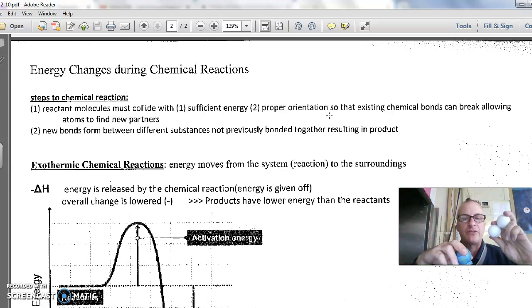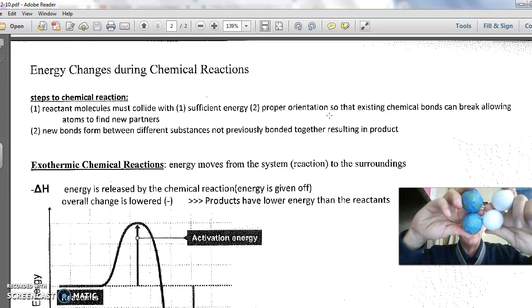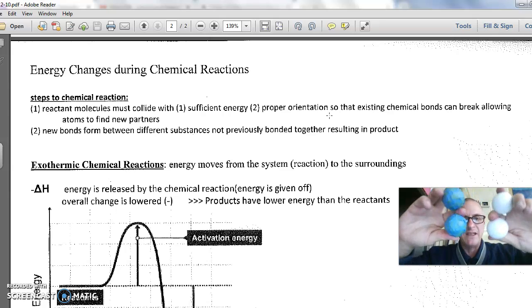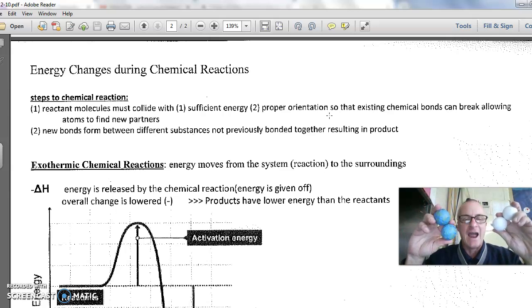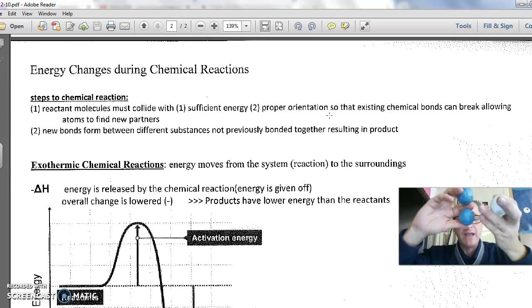That's an endothermic process. All reactions must take in some energy initially, that's endothermic, to break the initial bonds. The energy that they take in to break the existing bonds is called activation energy. Activation energy means that you're going to activate the reaction by breaking apart the atoms.